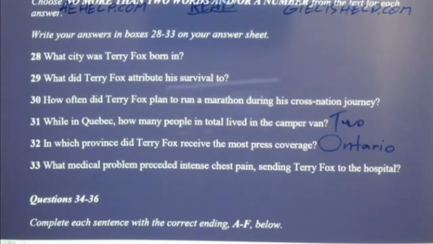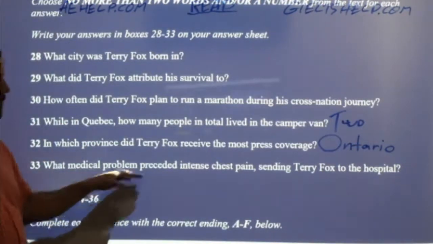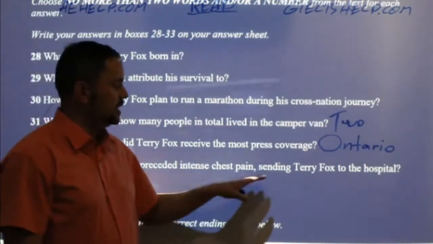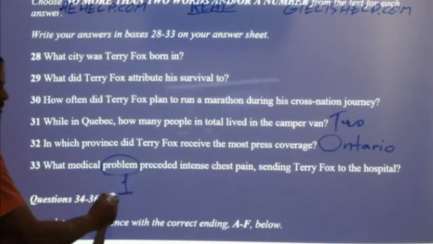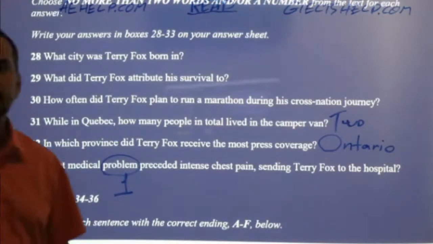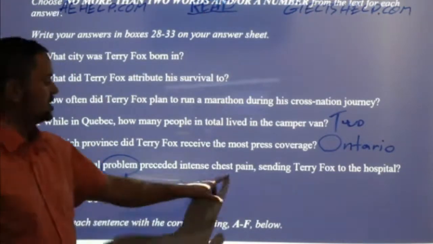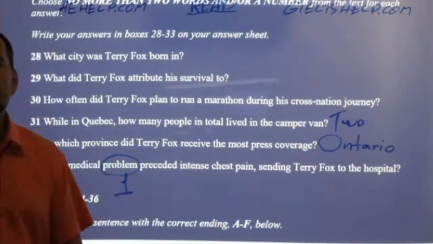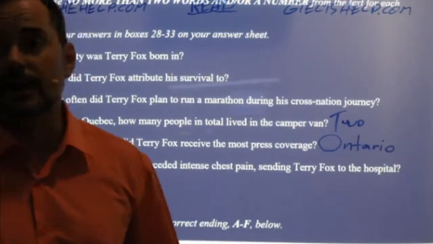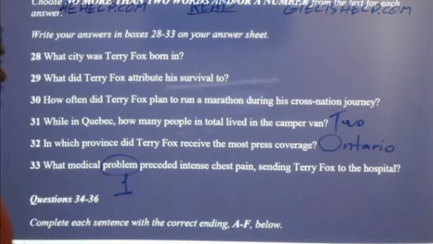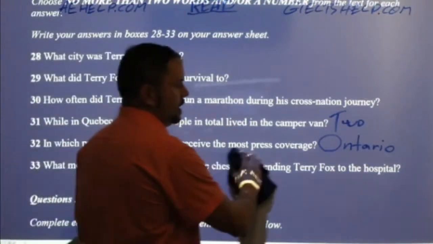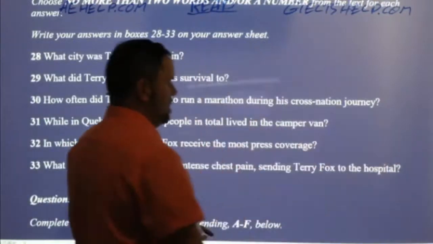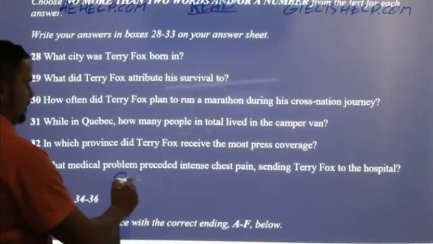All right, number 33. What medical problem preceded intense chest pain, sending Terry Fox to the hospital? Now, if it's a problem, it means it's just one problem. So what one problem preceded his chest pain? Abhishek says coughing. Very good, Abhishek. Carolina says it was a coughing fit. Yeah, if somebody can't stop coughing, then it's a coughing fit. That's your safest bet, coughing fit.